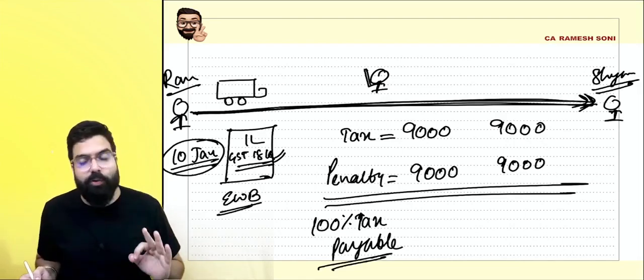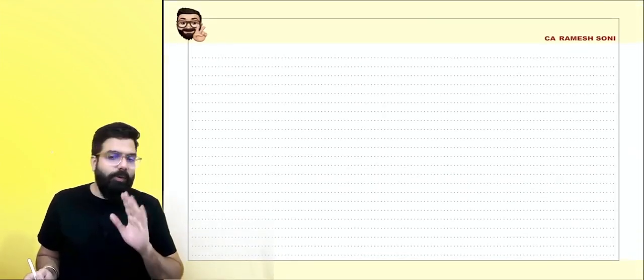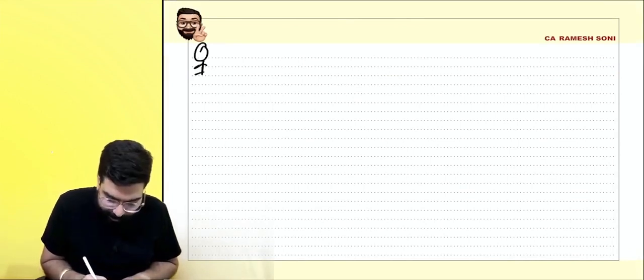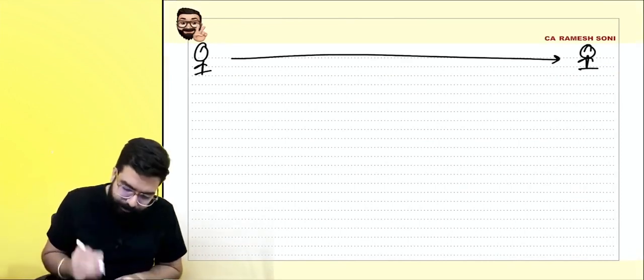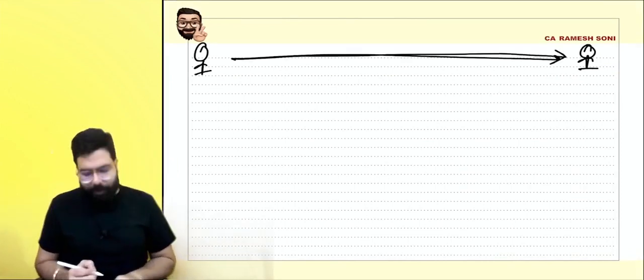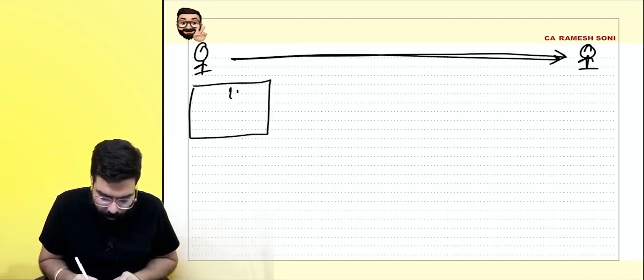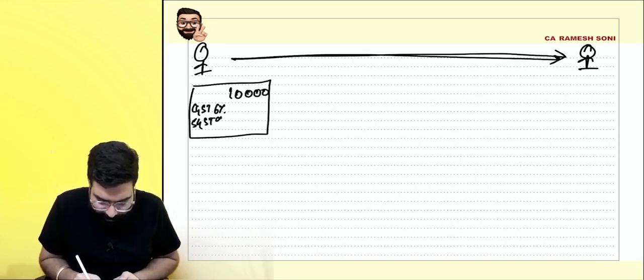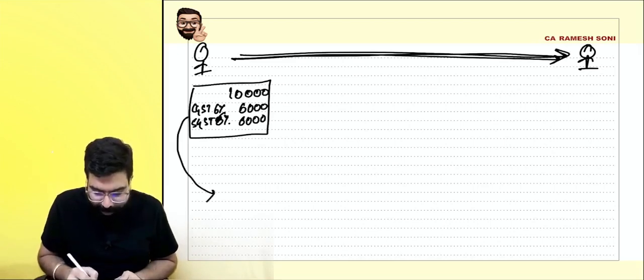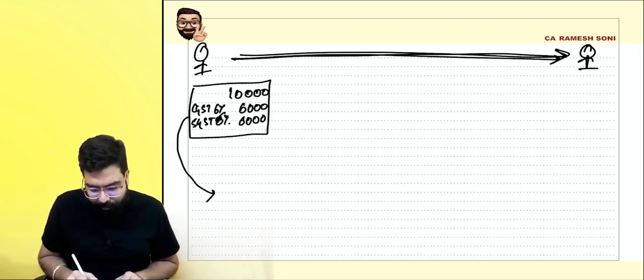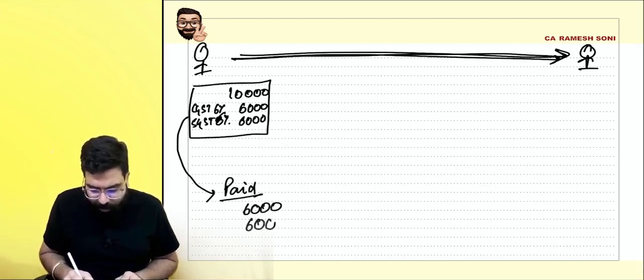Yes, sir, we all understood. Everyone listen to me very carefully. I was going ahead and sending goods. I sent some goods to one person. Now, for a hypothetical situation, when I sent the goods to this person, in the invoice I charged 1 lakh rupees, CGST 6% and SGST 6%. I charged 6,000 and 6,000 rupees and sent the goods to this person. When I send it, I have already paid the tax: 6,000 rupees CGST and 6,000 rupees SGST to the government.